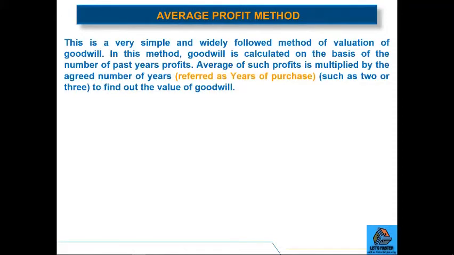This is a very simple and widely followed method of valuation of goodwill. In this method, goodwill is calculated on the basis of the number of past year profits. Average of such profits is multiplied by the agreed number of years. And this agreed number of years is referred to as years of purchase. And such years can be 2, 3, whatever, depending on the agreement between the partners.